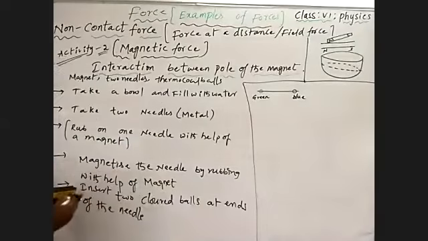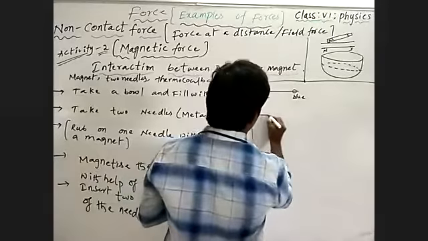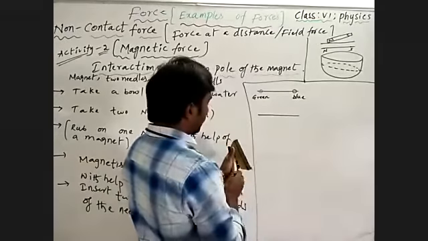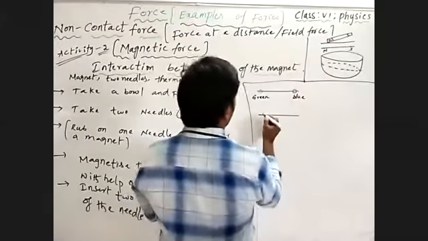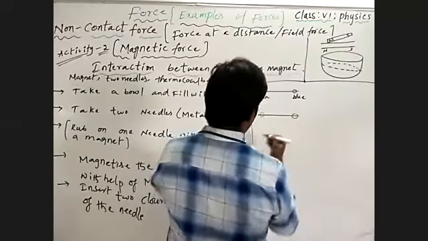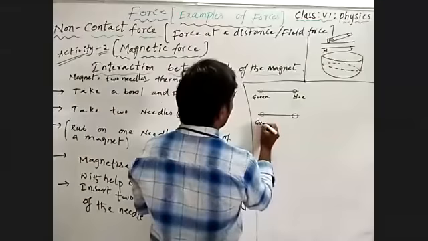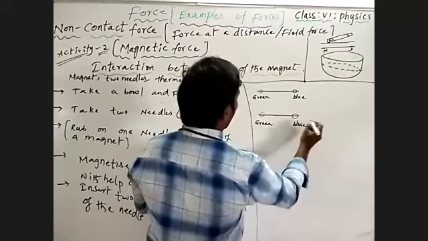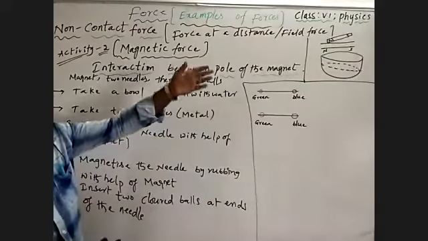Repeat the process. Same as repeat the process and make magnetization to the second needle and insert two colored thermocol balls to the magnetized needle. Same as the colors we are inserting means we are placing to the sieving needle. This is a green and this is a blue. And slowly drop those two magnetized needles into a bowl.